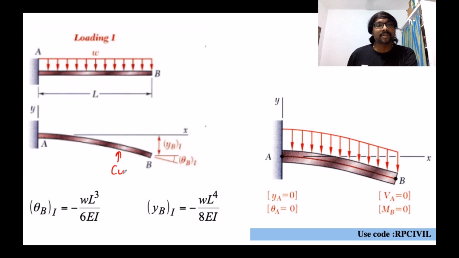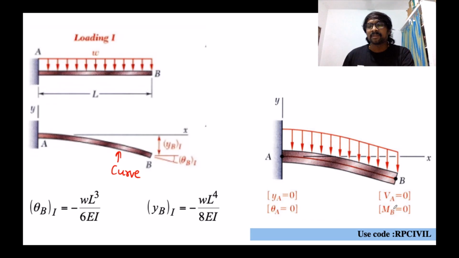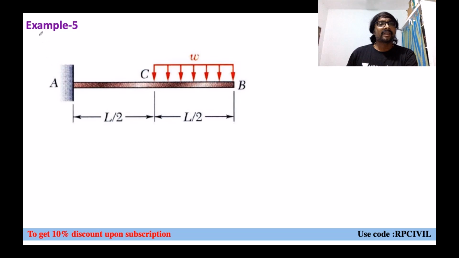This is also a curved shape, right? So near this support there are no deformations. The beam position and deflection position are both the same. Yes, y A is 0, theta A is 0. Here the vertical reaction is not there, but vertical deformation is there. So the bending moment is 0 at this B only. When the bending moment is 0, the moment reaction is 0, which means rotation will be there. Like that you have it.